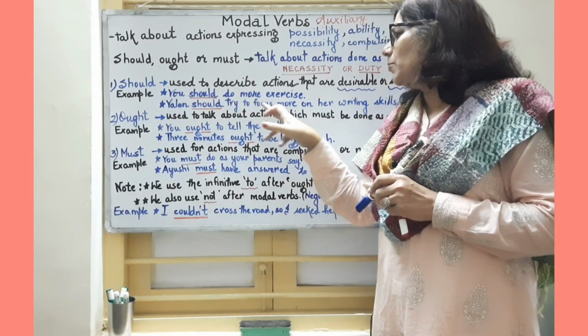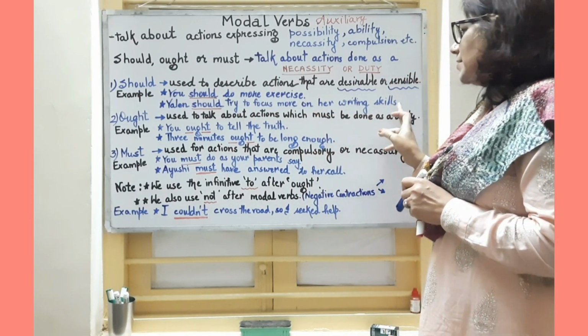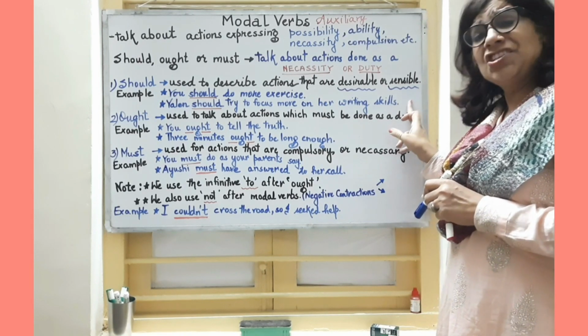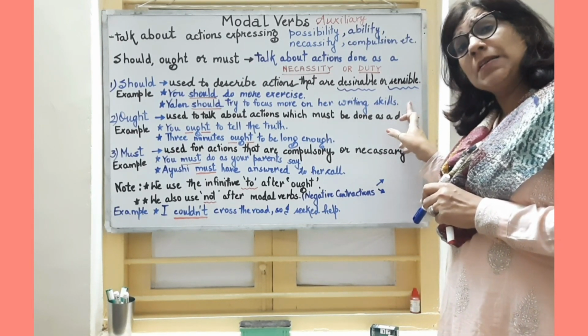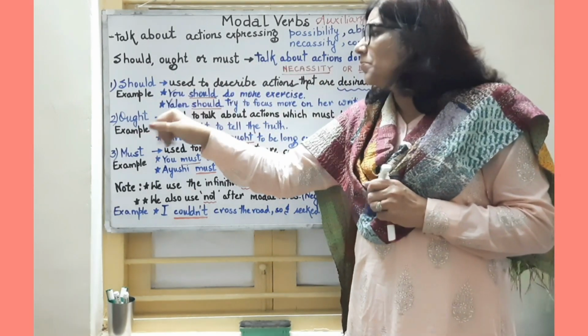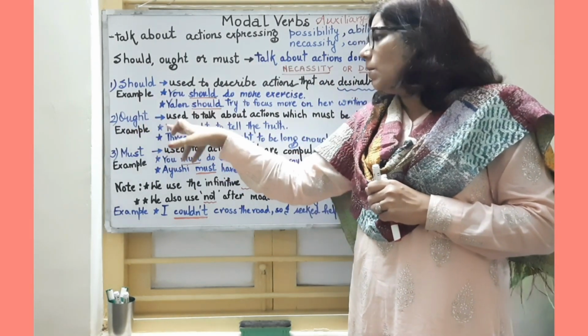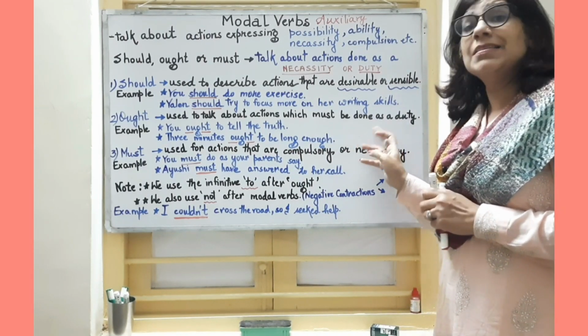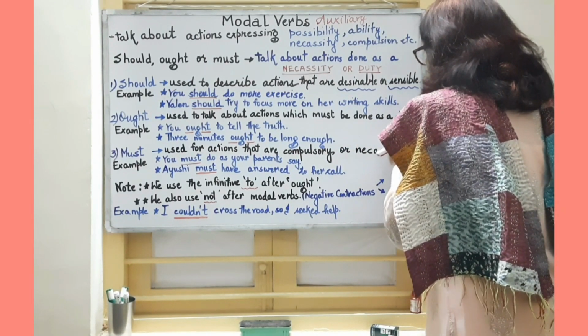Yalen should try to focus more on her writing skills. Here we can say that this action is both desirable and sensible, which is in the goodwill of Yalen.